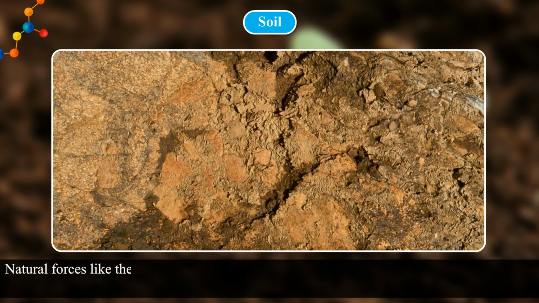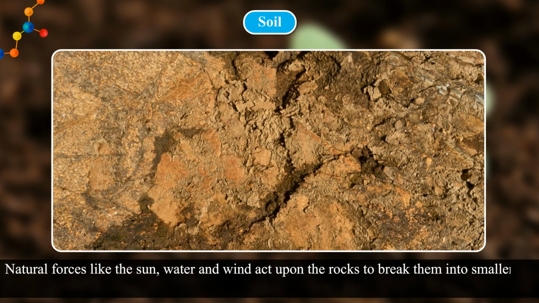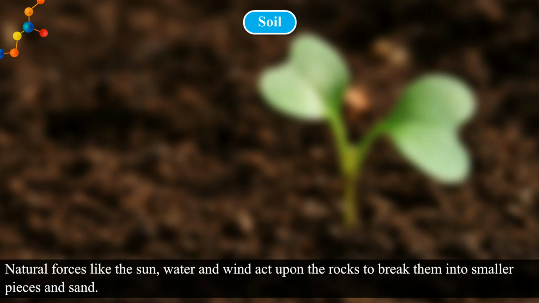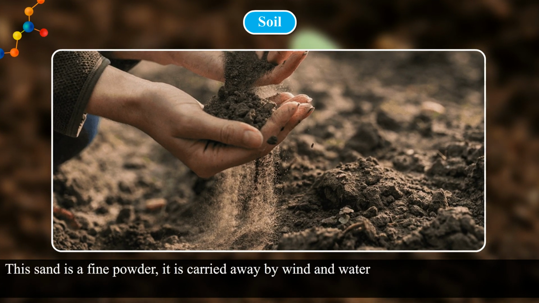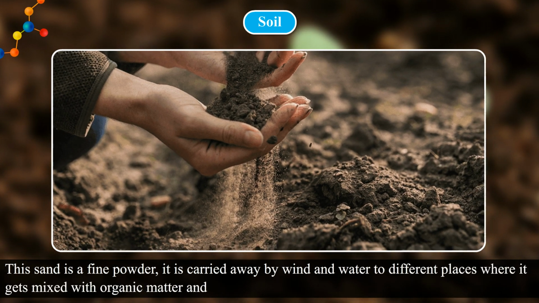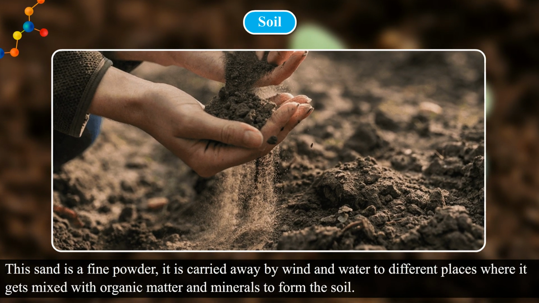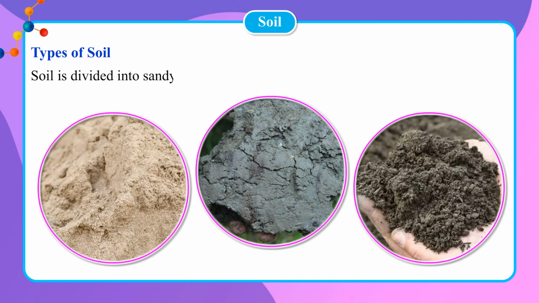Natural forces like the sun, water, and wind act upon the rocks to break them into smaller pieces and sand. This sand is a fine powder. It is carried away by wind and water to different places where it gets mixed with organic matter and minerals to form the soil. Types of soil. Soil is divided into sandy, clayey, and loamy soil.